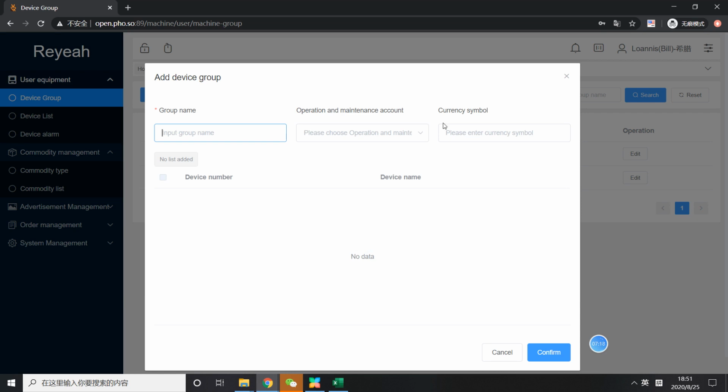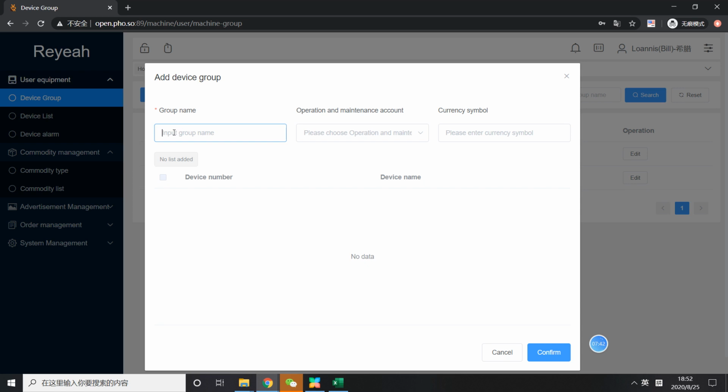For the group name, for example, you are going to locate one machine in the airport, and another one in the metro station. So you can mention it here.